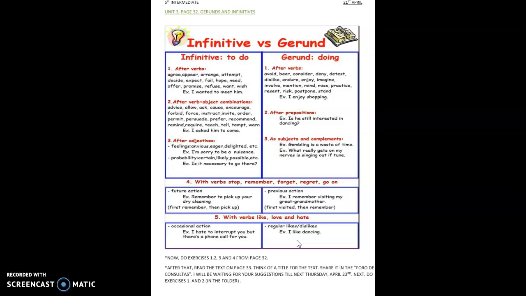We use gerunds after certain verbs like love, enjoy, hate, prefer, stop. So I go to the chart. So this rule corresponds to sentence number 3: They prefer dancing to their favorite songs. So letter A goes with sentence 3.